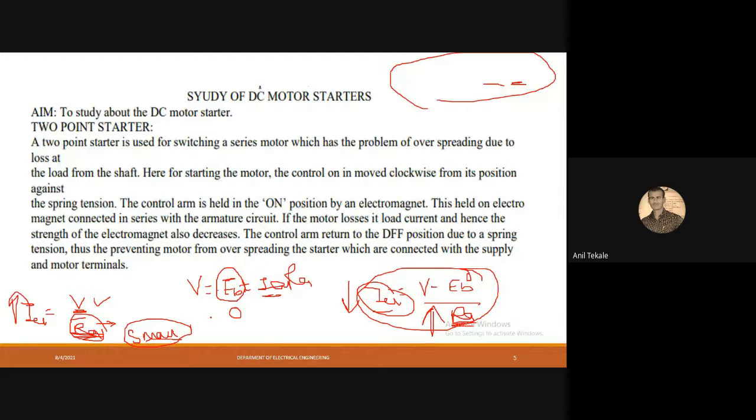Why are we adding resistance this way? Because we want to limit the starting current. So if in a viva anyone asks you what is the function of a starter, the function of a starter is to limit the starting current. Now there are three types of starter: a 2-point starter, a 3-point starter, and a 4-point starter. Now we will go back to understand this starter.